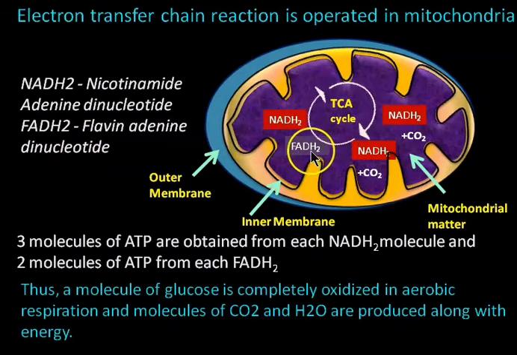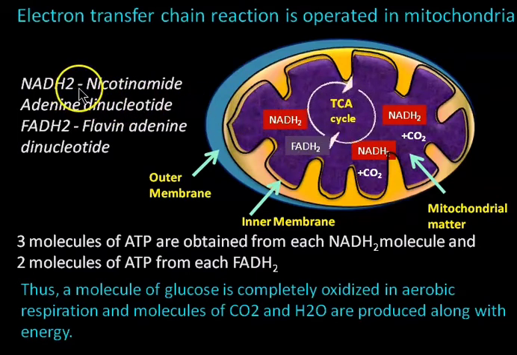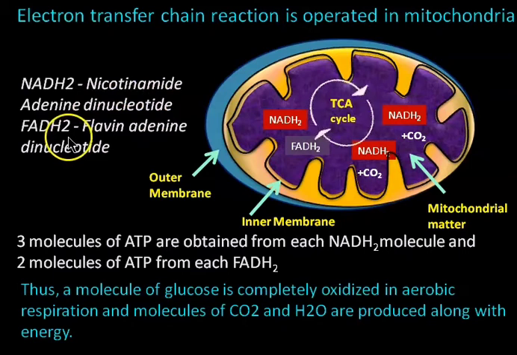NADH2 and FADH2 are coenzymes used in this electron chain reaction. NADH2 full form is nicotinamide adenine dinucleotide, while FADH2 is flavin adenine dinucleotide.